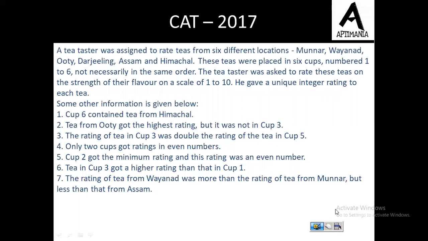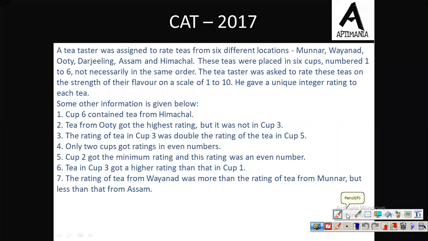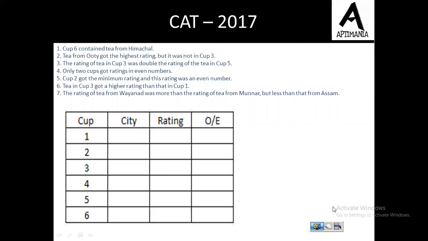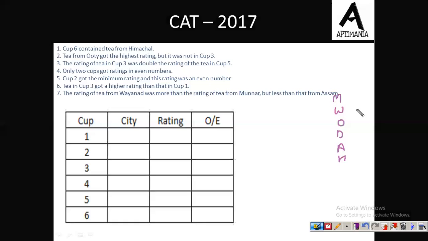Now first of all, the 6 places: we will use the short forms only: M, W, O, D, A, and H. These are the 6 places. Fine, and that's it. Now let us try to solve this question. Let's move on. Okay, so these are the 6 cities. Now let us try to use the information given.